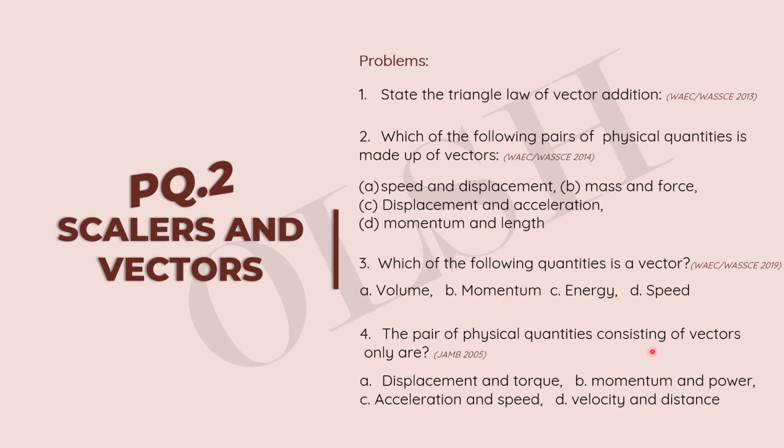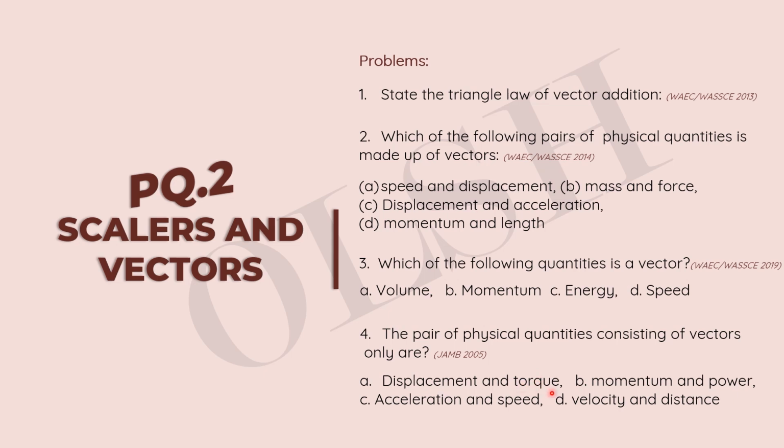4. The pair of physical quantities consisting of vectors only are. Okay, so this question is from JAMB 2005. It's similar to this other one from WAEC 2014. So we have displacement and torque. I know we don't know torque yet, so we haven't dealt with torque. We will deal with this in coming classes, but then this is past questions, so they assume you're done with the 3 years course.